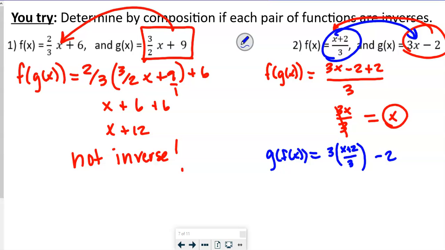Okay, so what happens to those 3's? Isn't this 3 over 1? Yep, you got it. They cancel each other out, right? So the 3 cancels the 3. So we're just left with the x plus 2 minus 2, and the 2's cancel each other out as well, so we're just left with x here. So these two are inverses of each other. It checked out both ways.